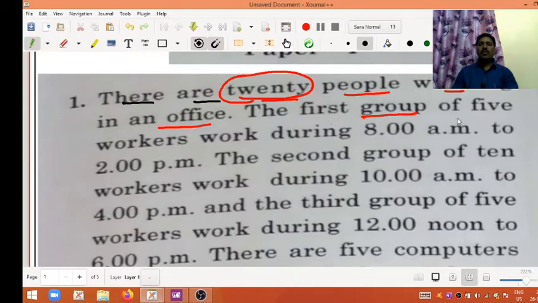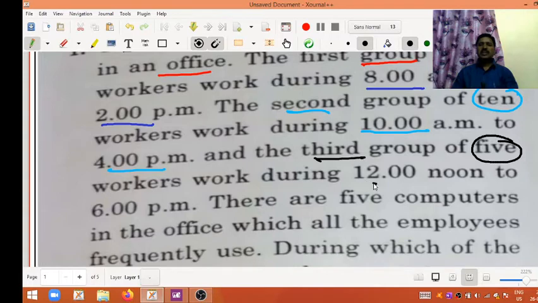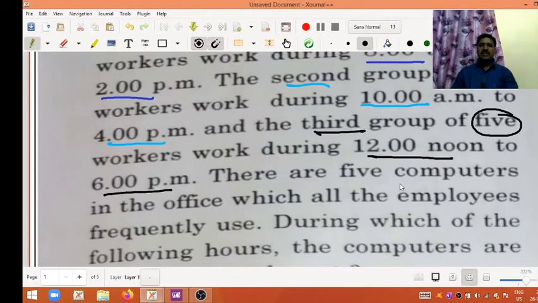The first group of 5 workers works during the time 8 a.m. to 2 p.m., the second group of 10 workers works during 10 a.m. to 4 p.m., and the third group of 5 workers works during 12 noon to 6 p.m. There are a total of 5 computers in the office which all the employees frequently use.